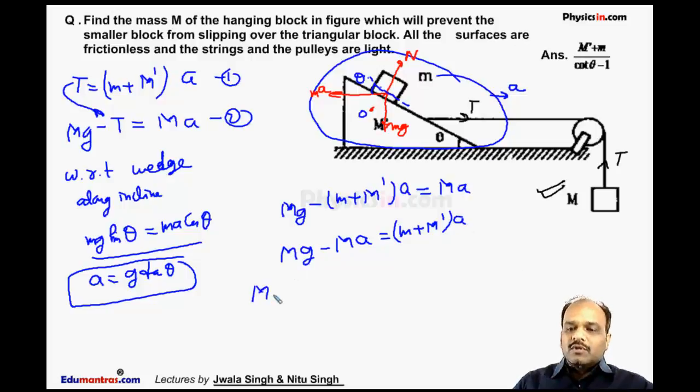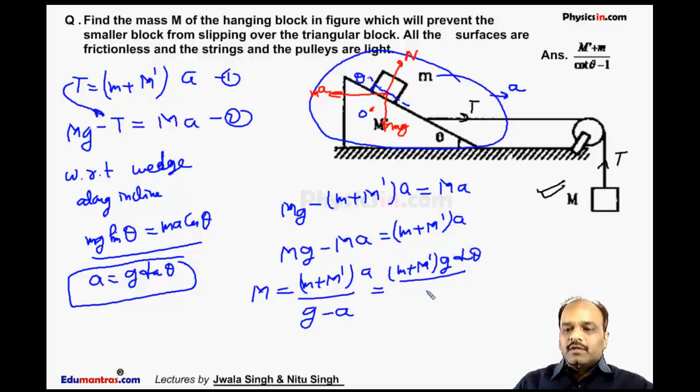So capital M comes out to be M plus M dash into a divided by g minus a, that is equal to M plus M dash into g tan theta divided by g minus g tan theta.